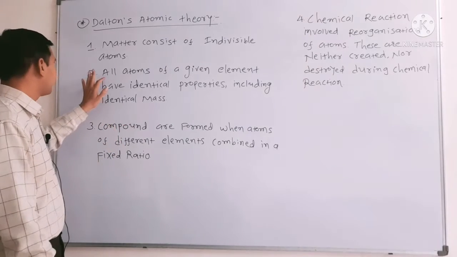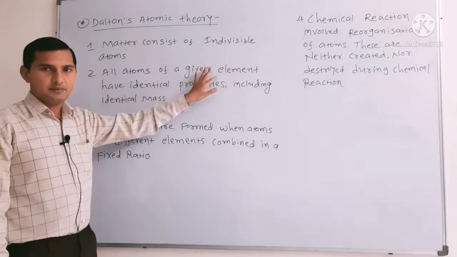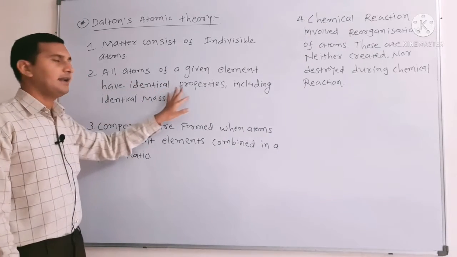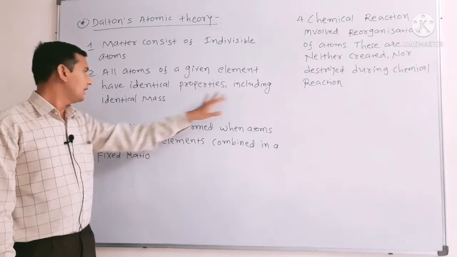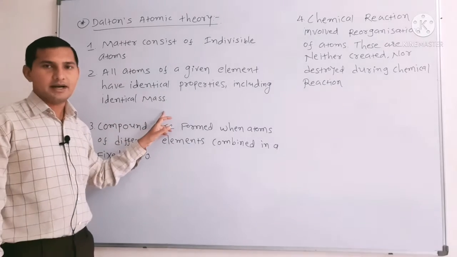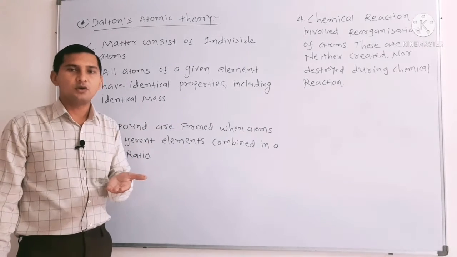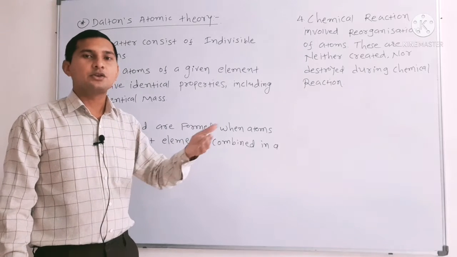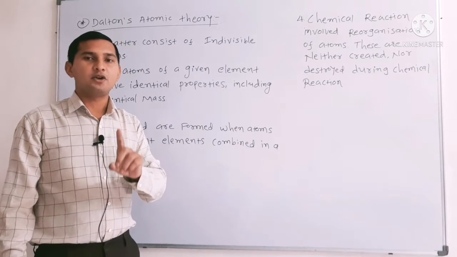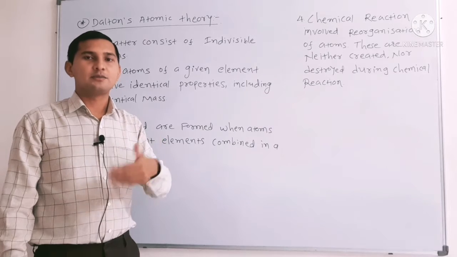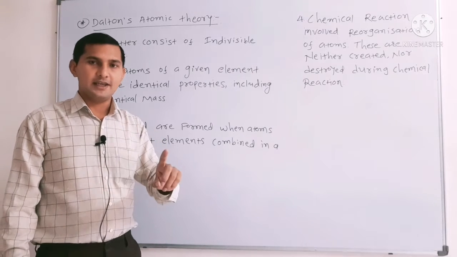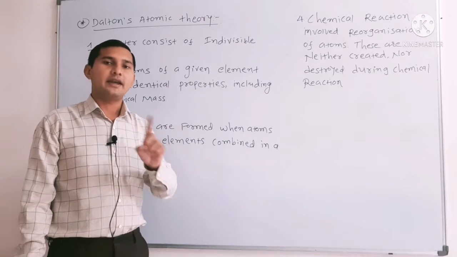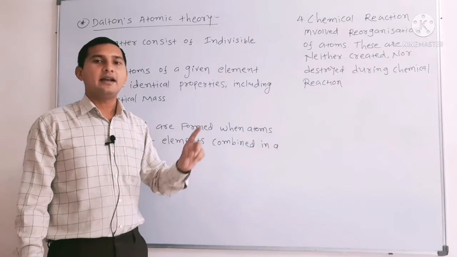Second rule: all atoms of a given element possess identical properties including identical mass. So if we take a Cl2 molecule, then it divides into chlorine atoms, and each chlorine atom possesses the same atomic mass and its properties also remain the same. So all the atoms found in a given element have similar, identical properties.